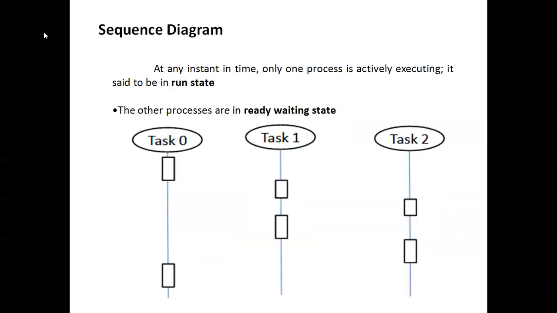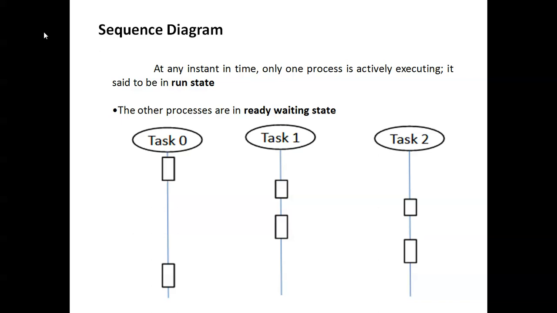Now the sequence diagram. At any time only one process is actively executing. There are three tasks: task 0, task 1, and task 2. In task 0 there is a process, then there is a gap between one process and another.